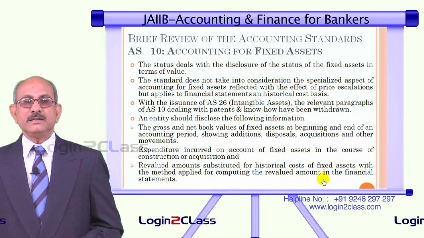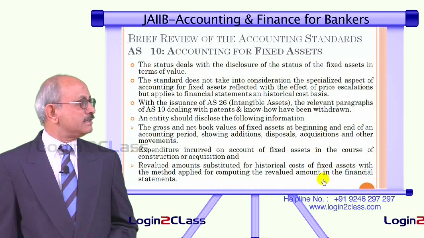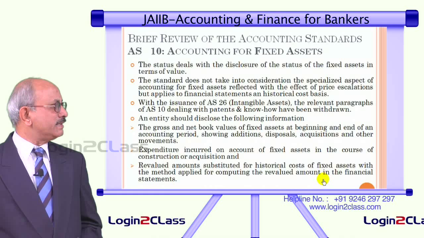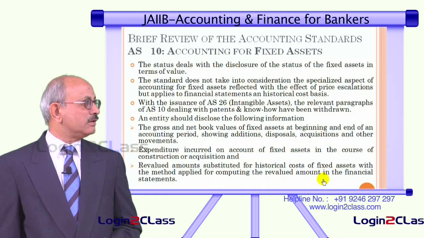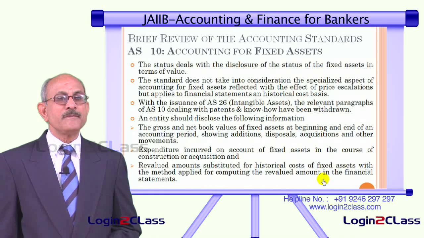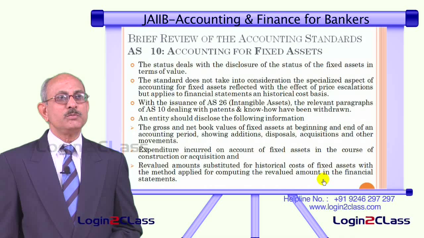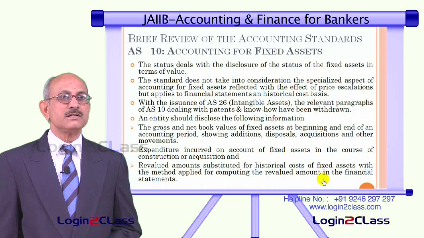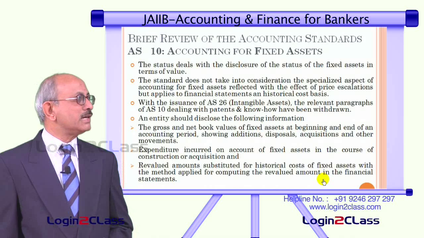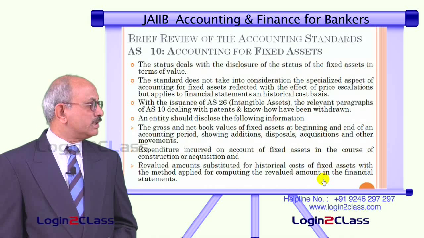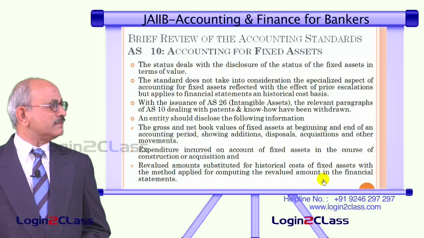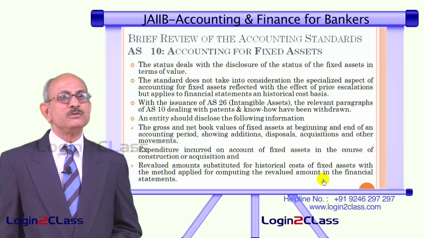Then AS 10, that is accounting standard 10, is meant for accounting for fixed assets, how the fixed assets acquired by the entity are to be accounted for. Normally this deals with what should be the measurement of the cost of these fixed assets acquired by the company. So, this standard deals with the disclosure of the status of fixed assets in terms of value.